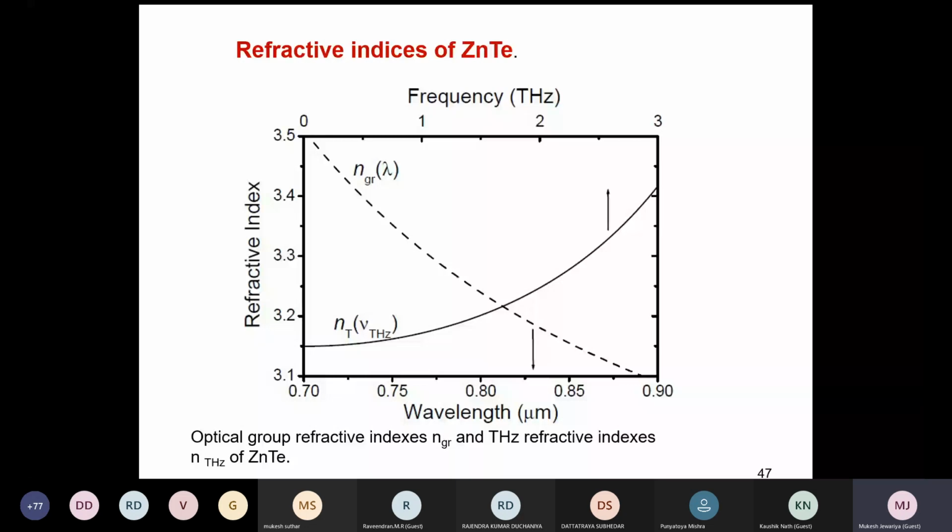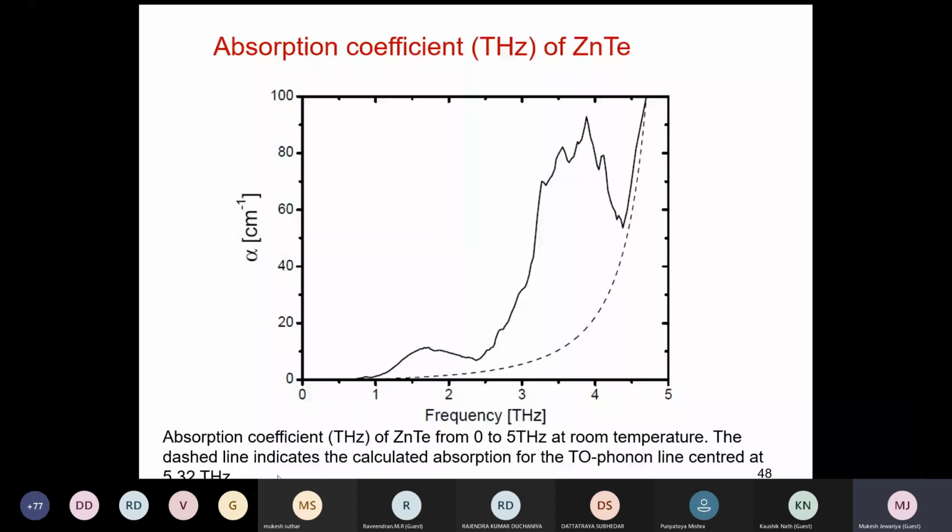This is the reason. The absorption coefficient of zinc telluride is like this, and when we calculate, the TO phonon is below the absorption. If this TO phonon is above the absorption,